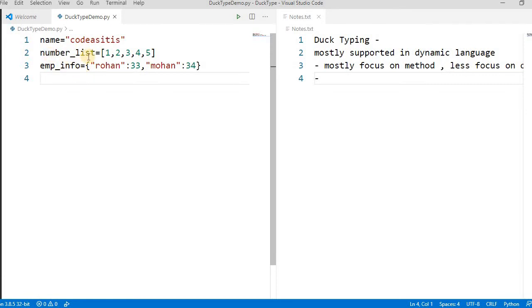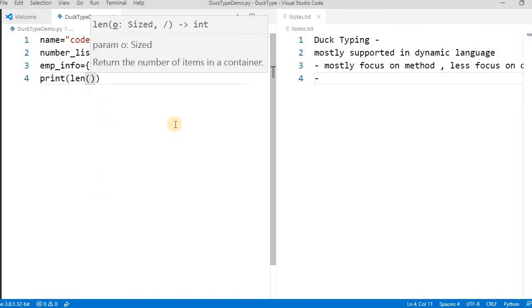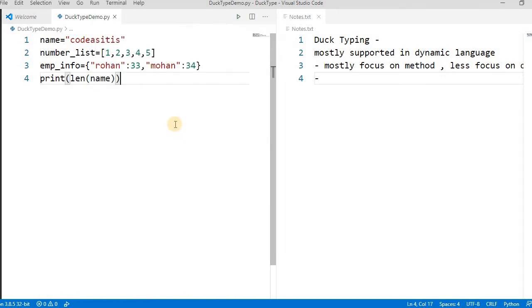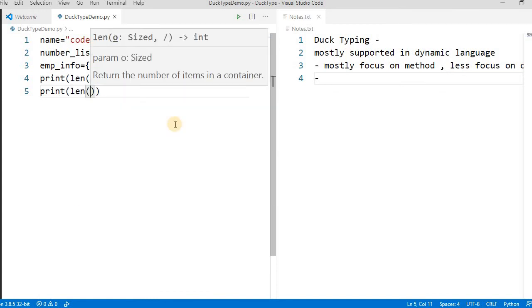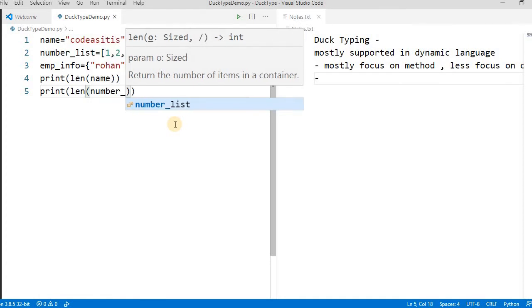If you give it a list, it gives the count of items in the list. If you give it a dictionary, it gives the total key-value pairs. So if you print length of name, length is a predefined function that gives you the length, in simple terms.